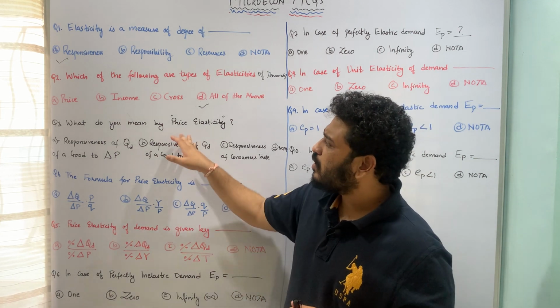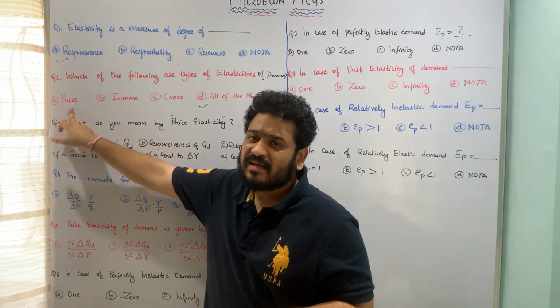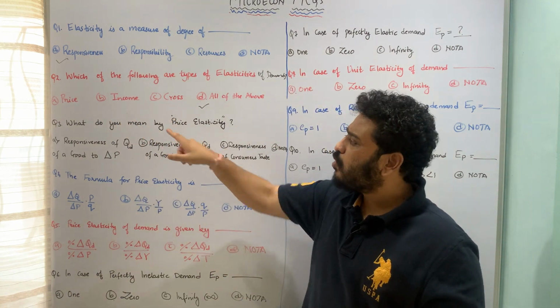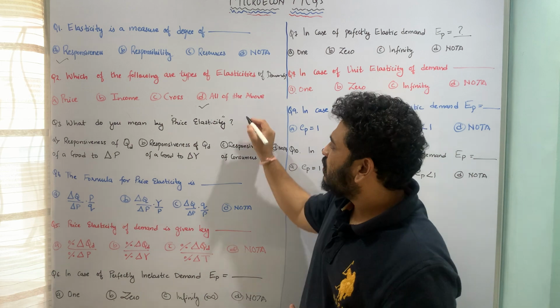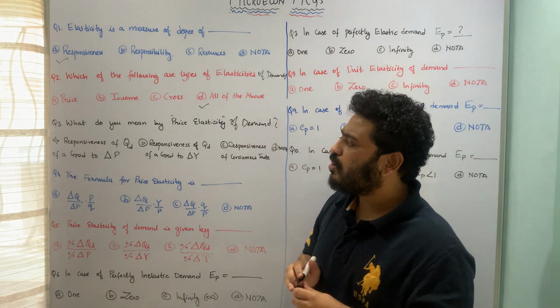Let us now take into account price elasticity, because in this class I'll be dealing with respect to price elasticity. In the next class we will talk about income and cross. So let us look at the first question. What do you mean by price elasticity of demand?